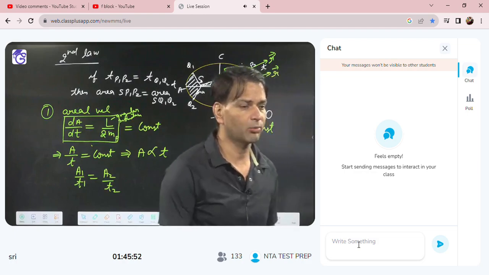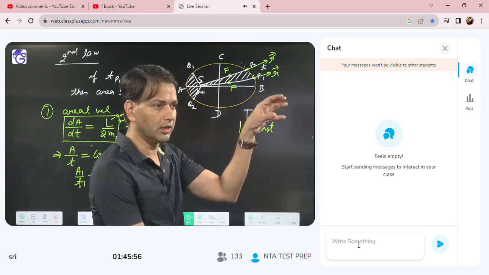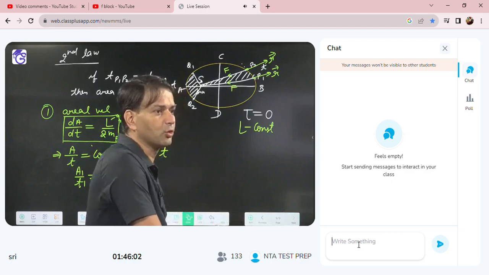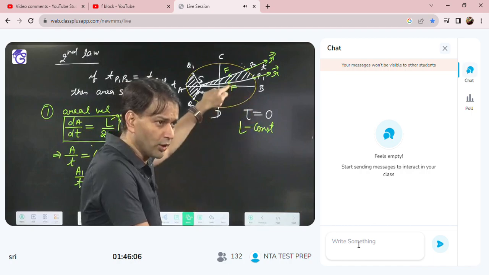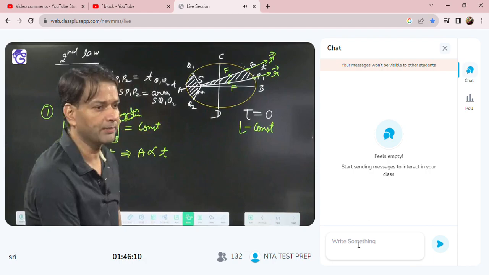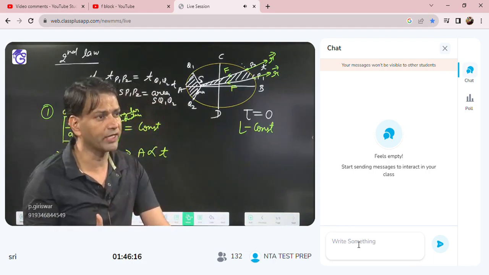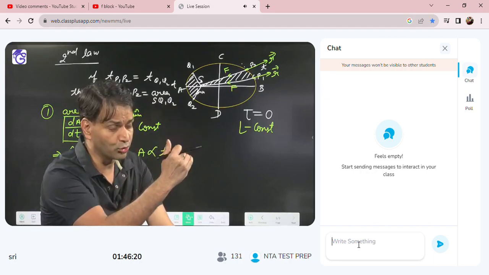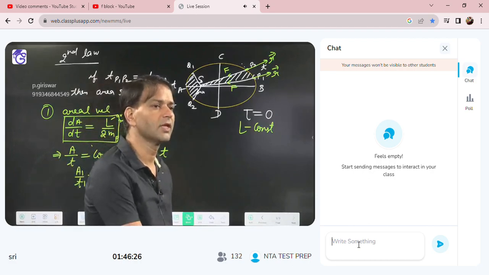Suppose I am saying, listen carefully, area of S P1 P2 is double the area of S Q1 Q2. If Q1 to Q2 time is T, what is the time for P1 to P2? 2T, very good.